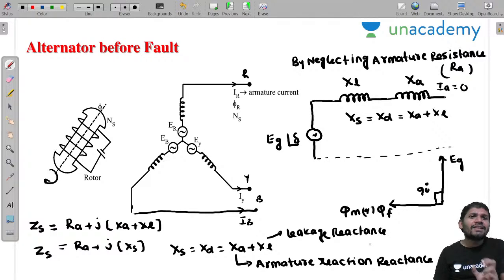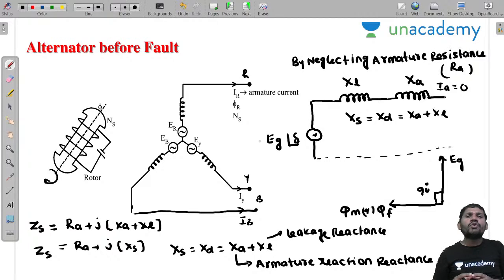That means these are the observations before fault. If you consider the synchronous generator or alternator before the fault condition, there is an excitation EMF, and there are drops: a leakage reactance drop, an armature reactance drop, and also an armature resistance drop. But this armature resistance drop I am neglecting. That's why I am taking only two reactances, leakage reactance and armature reactance. This is the generator before the fault condition.